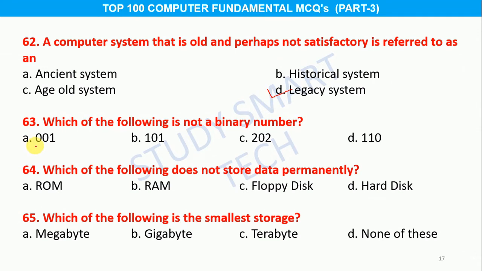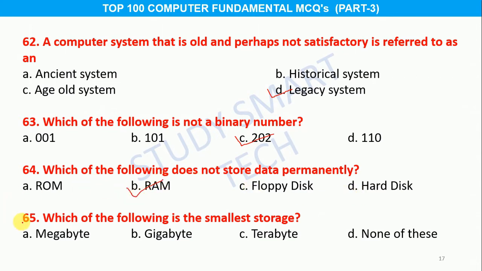Option A, 001, B, 101, C, 202, D, 110, and the correct answer is option C, 202. Question number 64. Which of the following does not store data permanently? Option A, ROM, B, RAM, C, floppy disk, D, hard disk, and the correct answer is option B, RAM.